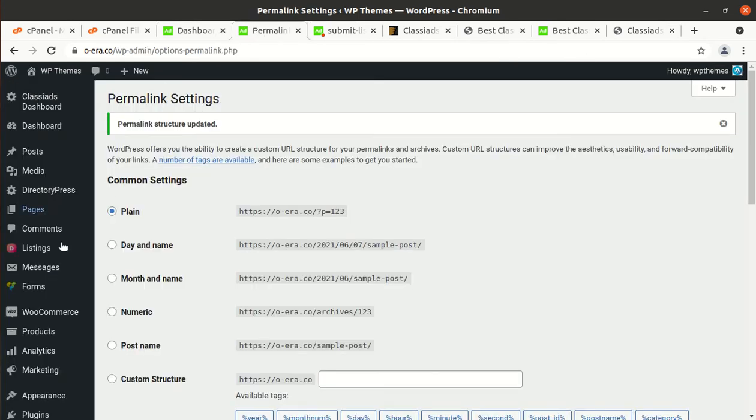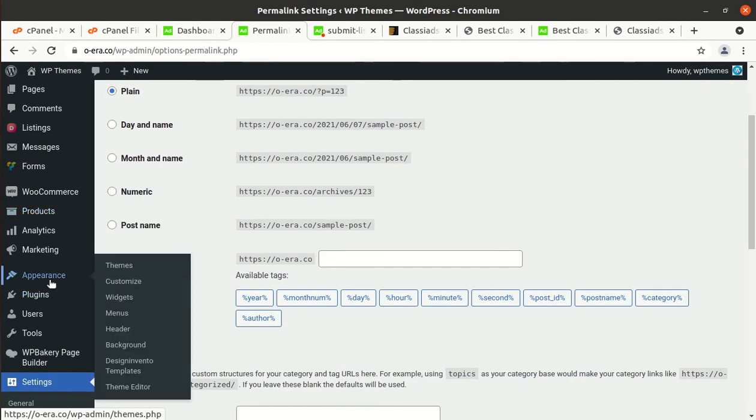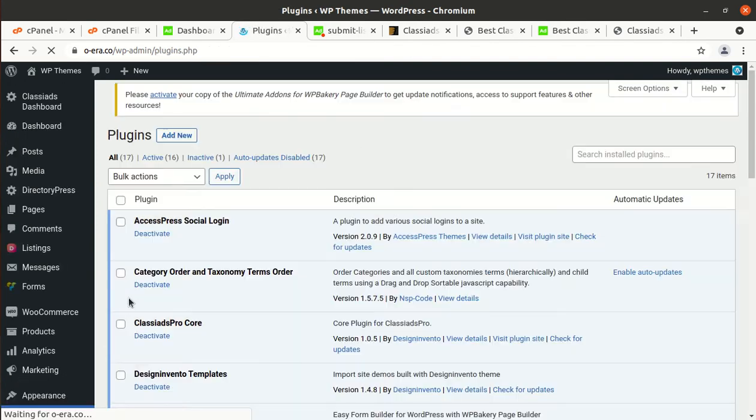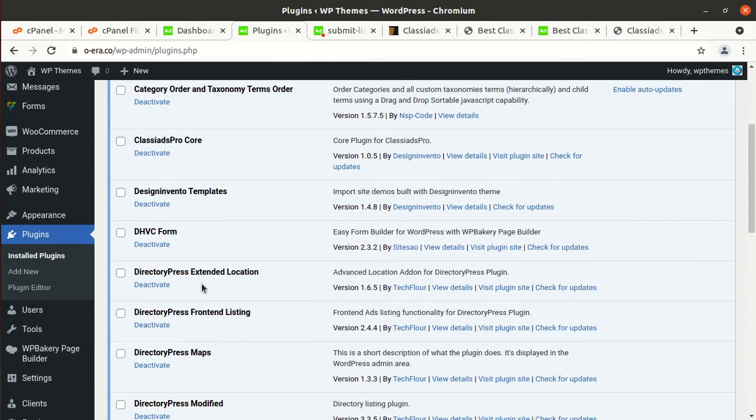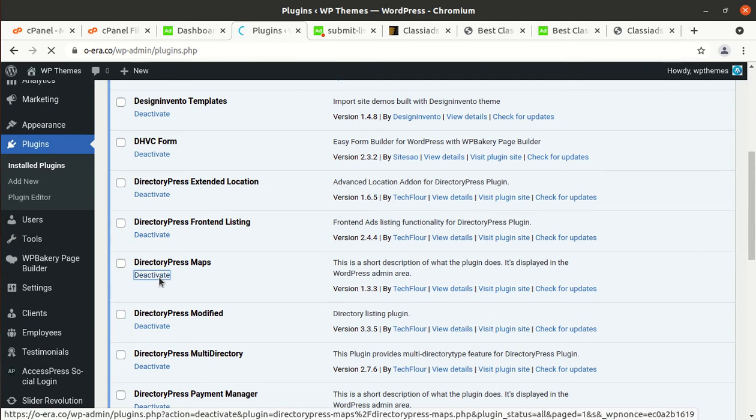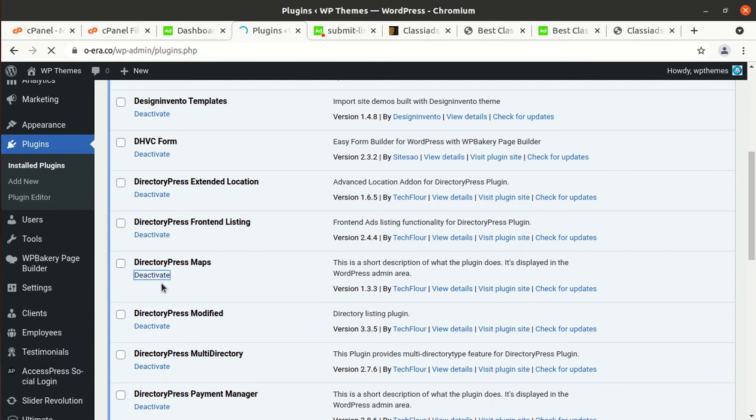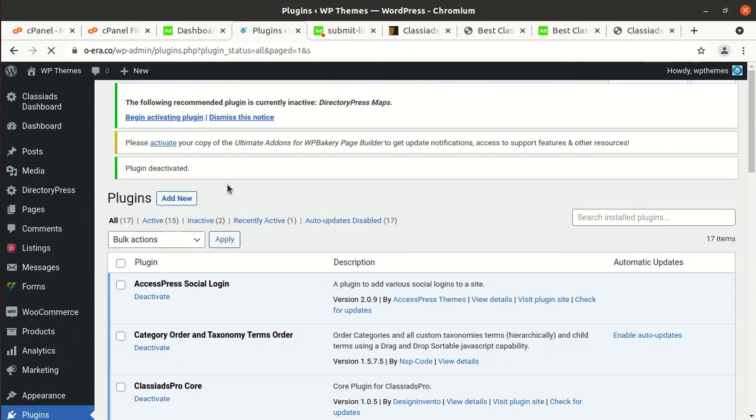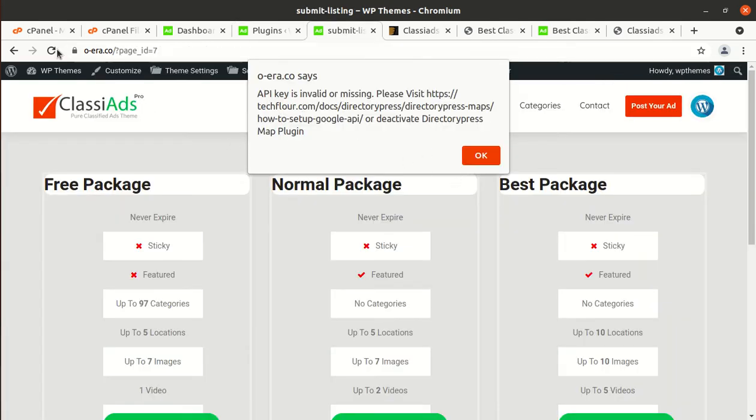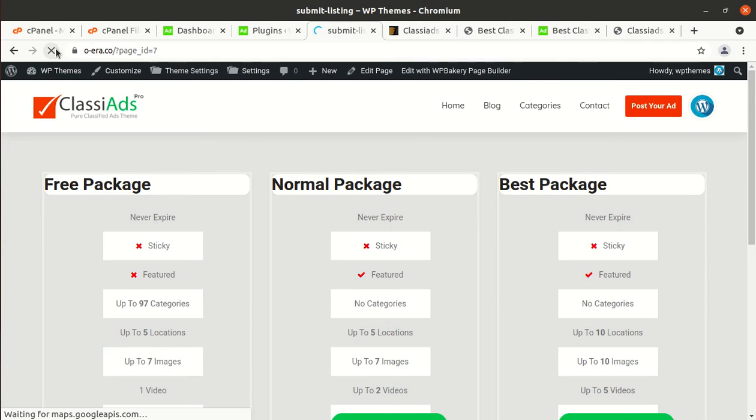Let us first deactivate the directory paste map plugin. It is trouble for the time being. Okay, directory paste maps, we can deactivate it. It is bringing the alert again and again, and we can use the map and all these functions after putting the API key. And now we are fine with the website.